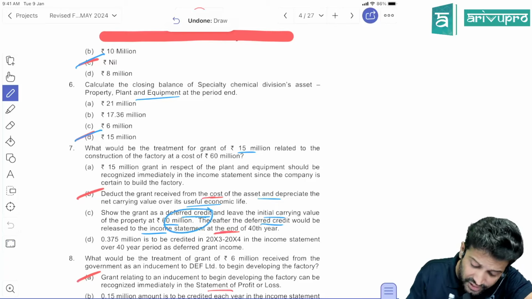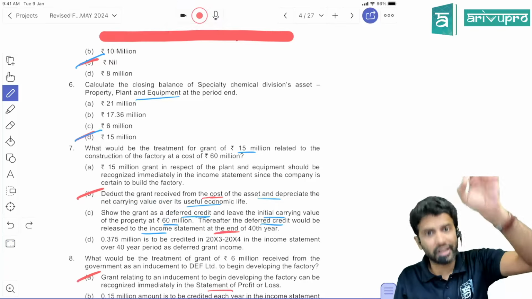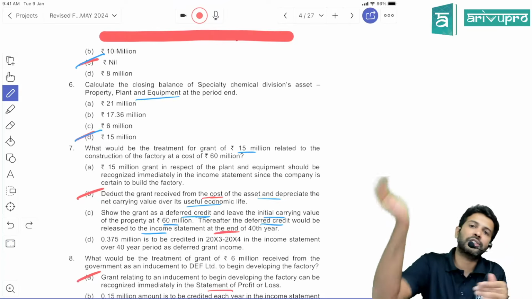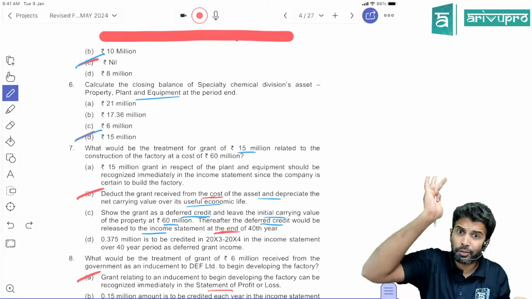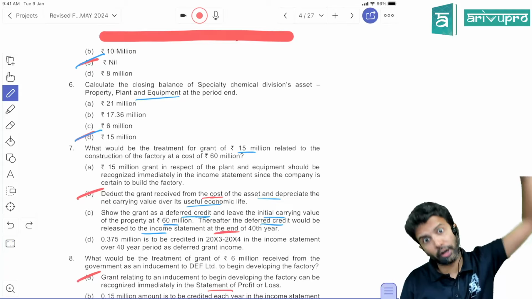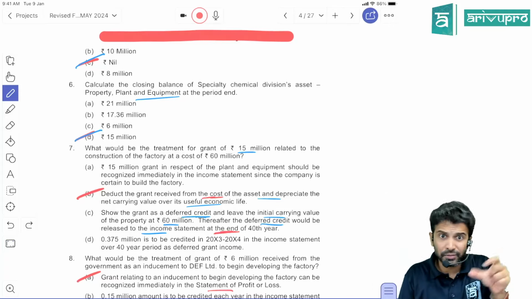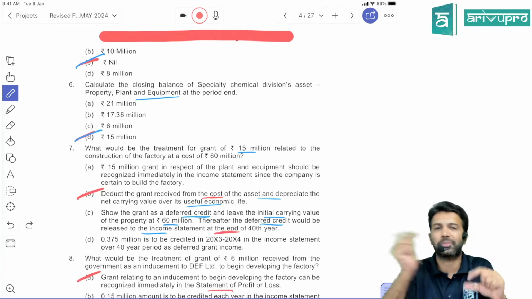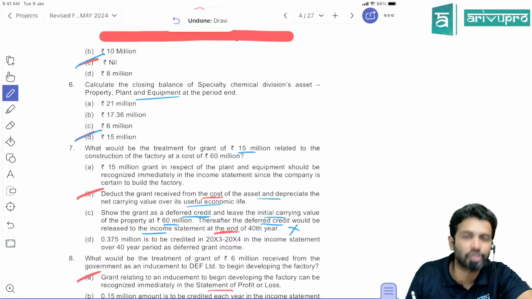So till here the sentences were fine. They're saying whatever grant you have received, you book it as deferred income, acceptable, and you transfer from deferred income to SPL, that is also acceptable. But they are saying this transfer will happen on the 40th year, not every year. No, over 40 years you have to transfer. Every year from deferred income you have to transfer some amount to SPL. Here they're saying all the transfer happens at the end of the 40th year. So hence this is not the right option.